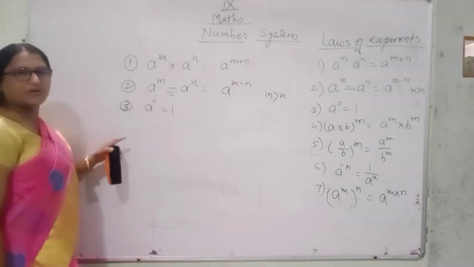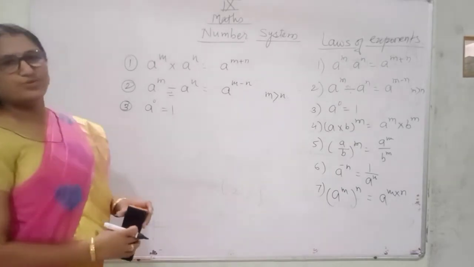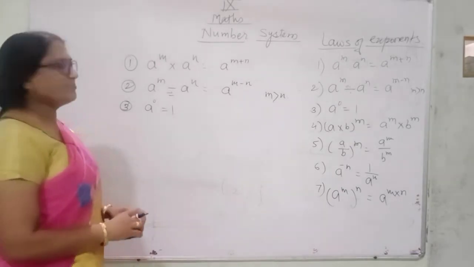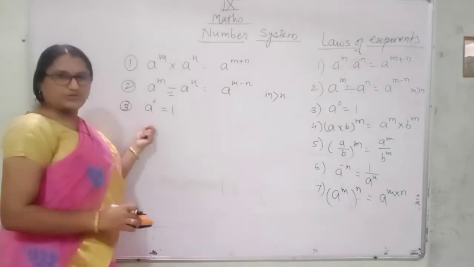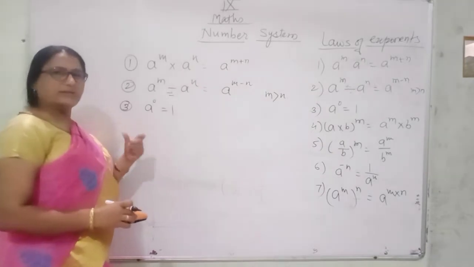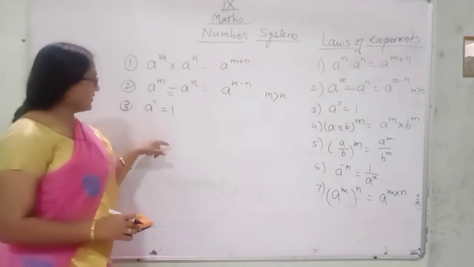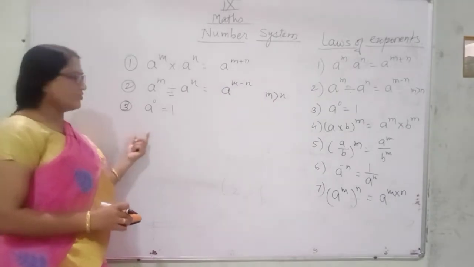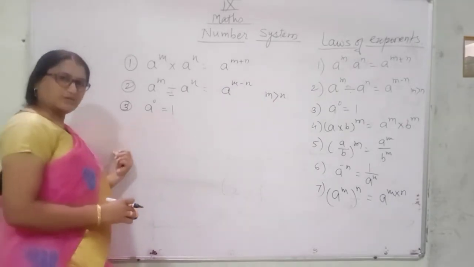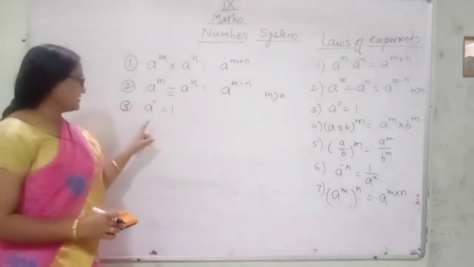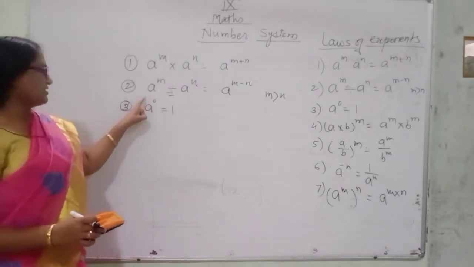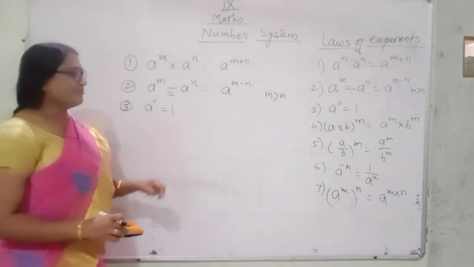If the power of any number is 0, the answer is 1. For example, 10 raised to the power 0 is 1. 99 raised to the power 0 is 1. 100 raised to the power 0 is 1. 1000 raised to the power 0 is 1. That means if the number has power 0, the answer is always 1.